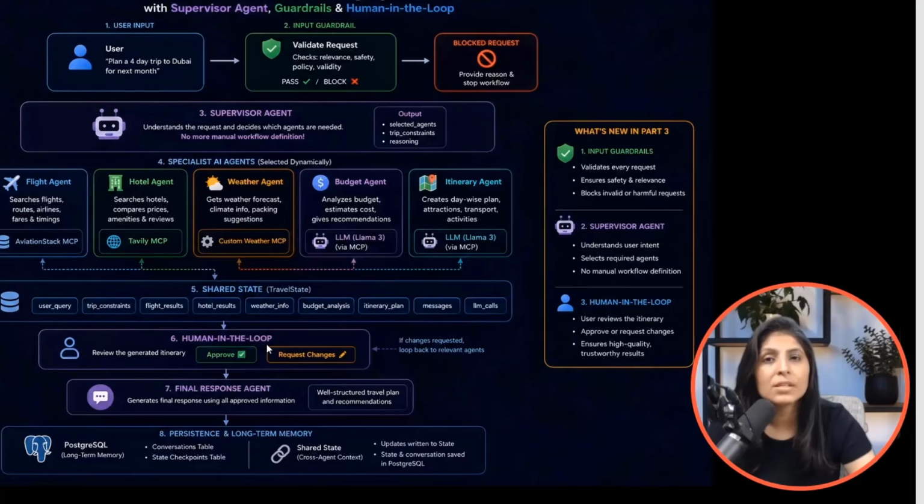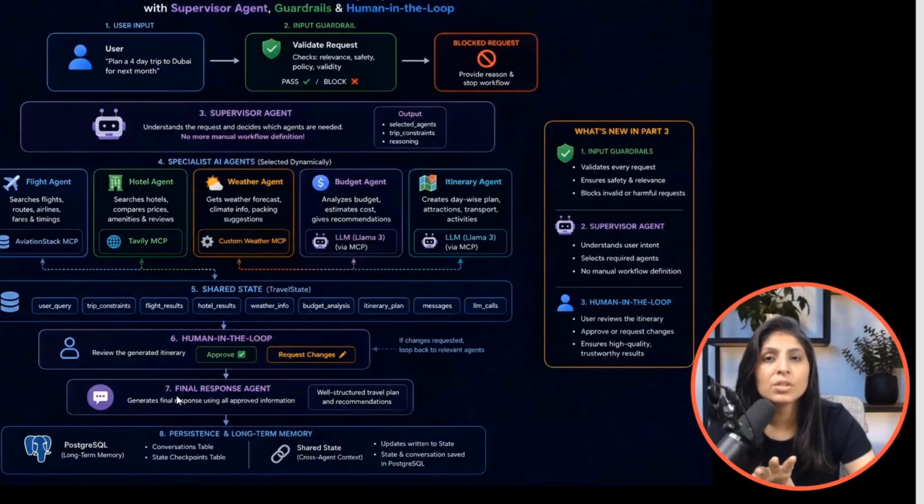Human in the loop simply means before generating the final itinerary, our AI system will show the draft of that itinerary. And if the user approves that itinerary, then only our AI system will generate the final itinerary. And let's say the human needs some changes in the itinerary, then the human can write those changes, and on the basis of that message our AI application will create the final itinerary, and for that we have another agent with the name of final response agent.